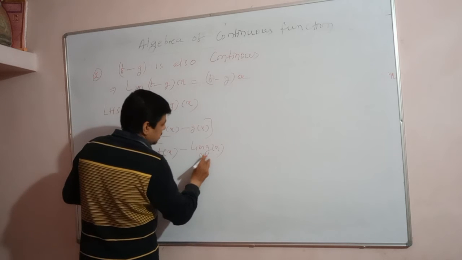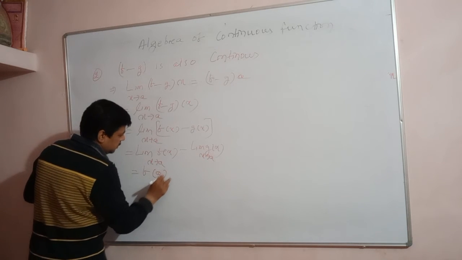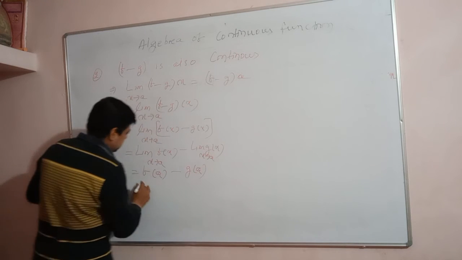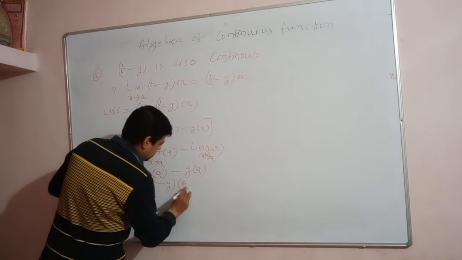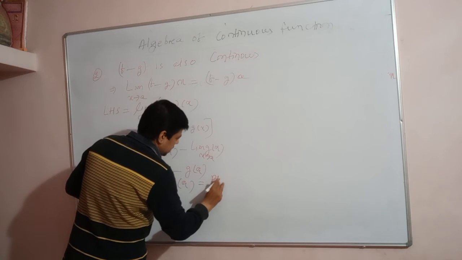Here limit of f(x) is f(a) and limit of g(x) is g(a), because they are continuous functions. That implies (f minus g)(a). Hence that is equal to the right hand side, RHS.